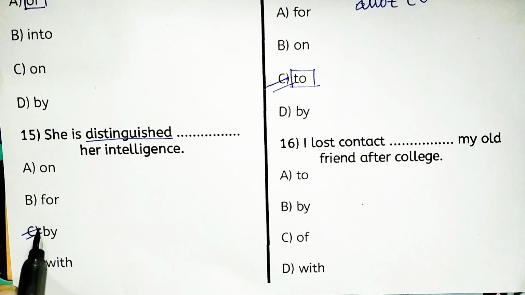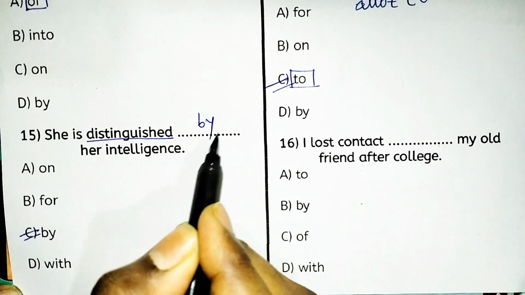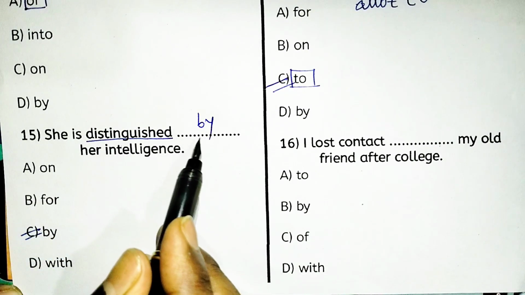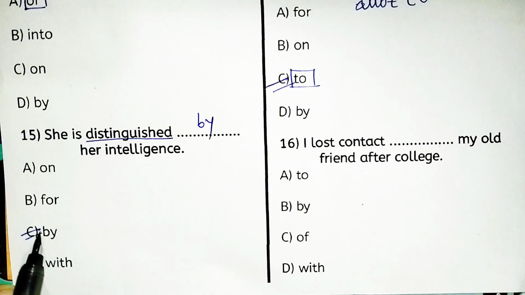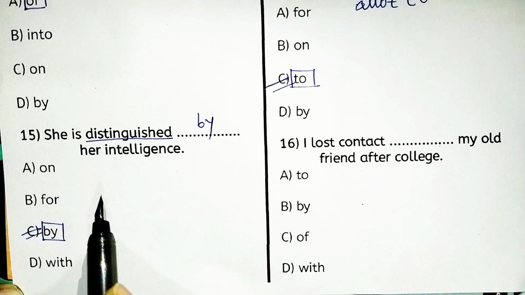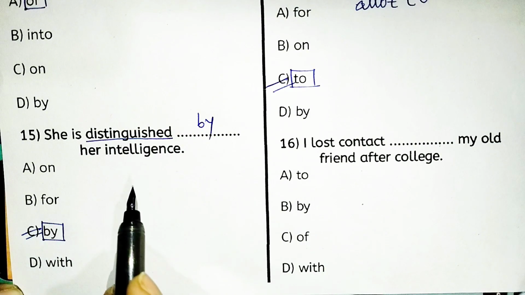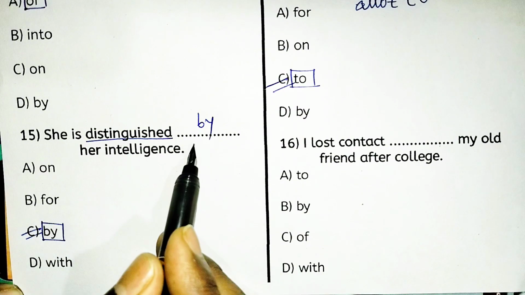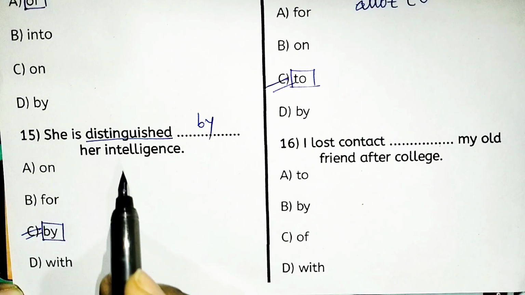So she is distinguished by her intelligence. Option C, that is by, is the right fixed preposition. Distinguished by describes how someone is very noticeable, very special. That's why we have to use by with distinguished.